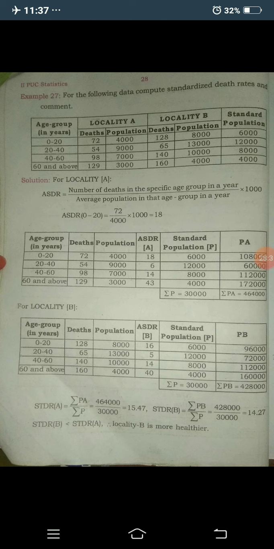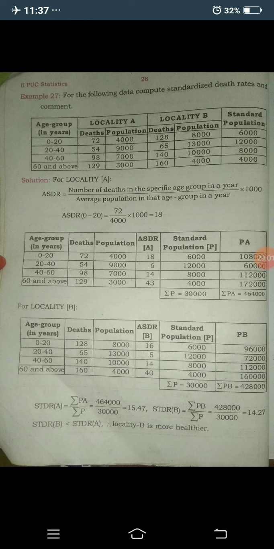72 divided by 4,000 into 1000, you get 18. 54 divided by 9,000 into 1000, you get 6. 98 divided by 7,000 into 1000, you get 14. And 129 divided by 3,000 into 1000, you get 43.